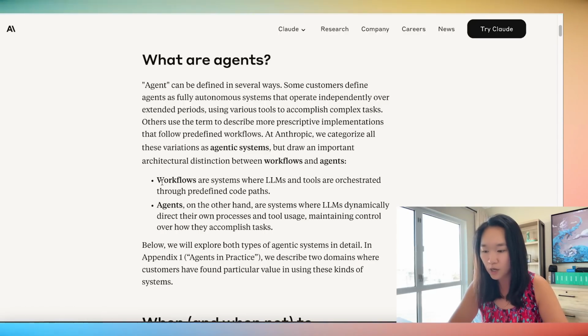And I also want to point out that AI agents are not the same as workflows. Workflows are what you can build inside of Make.com or Zapier. In fact, Anthropic actually has a very good definition here. Workflows are systems where LLMs and tools are orchestrated through predefined code paths. And agents, on the other hand, are systems where LLMs dynamically direct their own processes and tool usage, maintaining control over how they accomplish tasks.